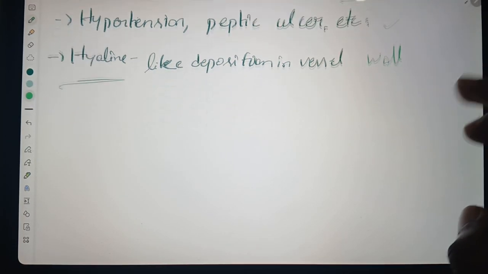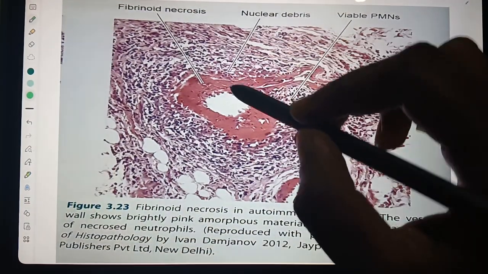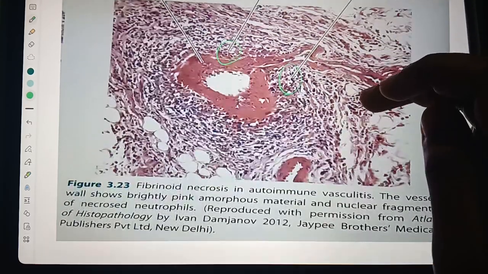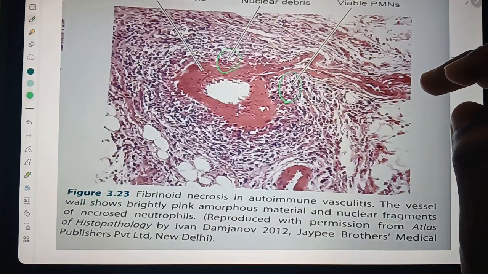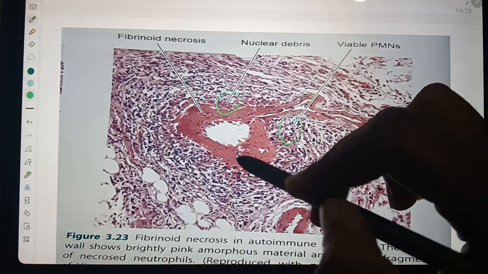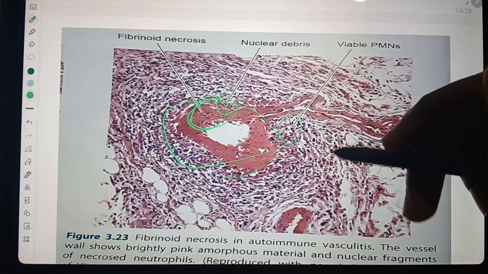Hyaline deposits will be there in this. This is the nuclear debris and viable PMNs. And this is fibrinoid necrosis.